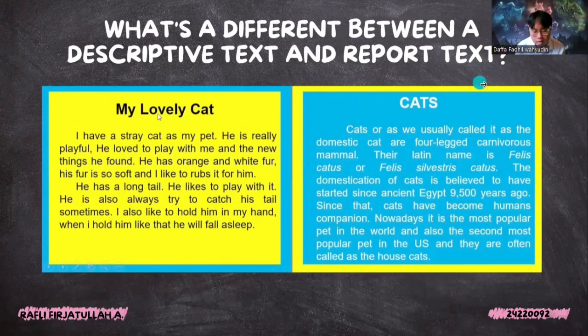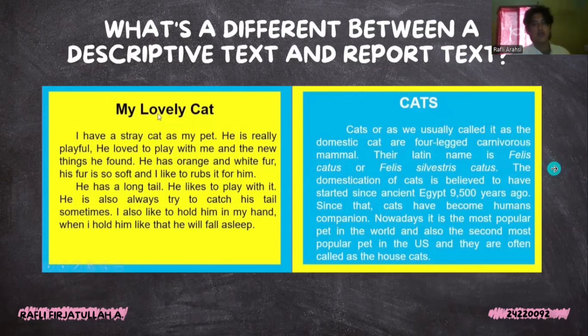My answer is, in the descriptive text there is no scientific term and it only describes physical characteristics. But the report text is usually accompanied by scientific terms. That's all, sir. Okay, thank you, Dewa.